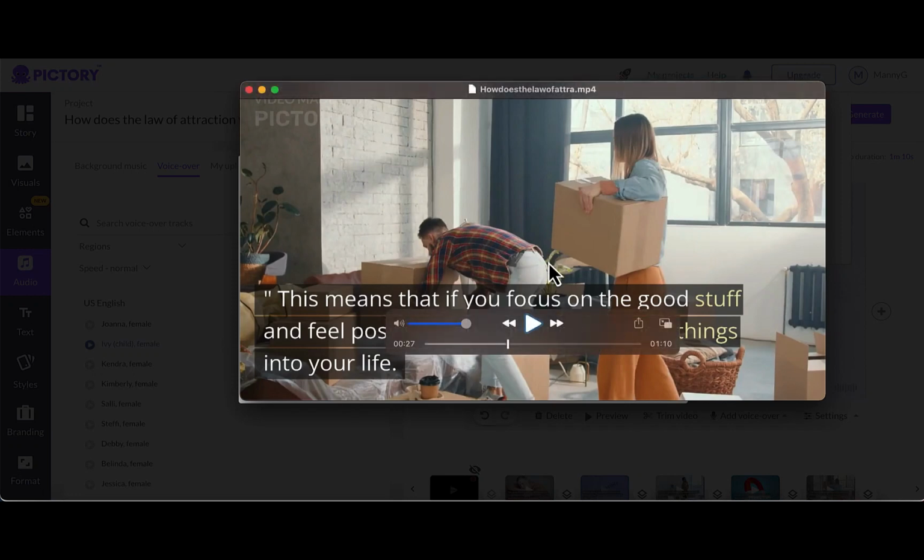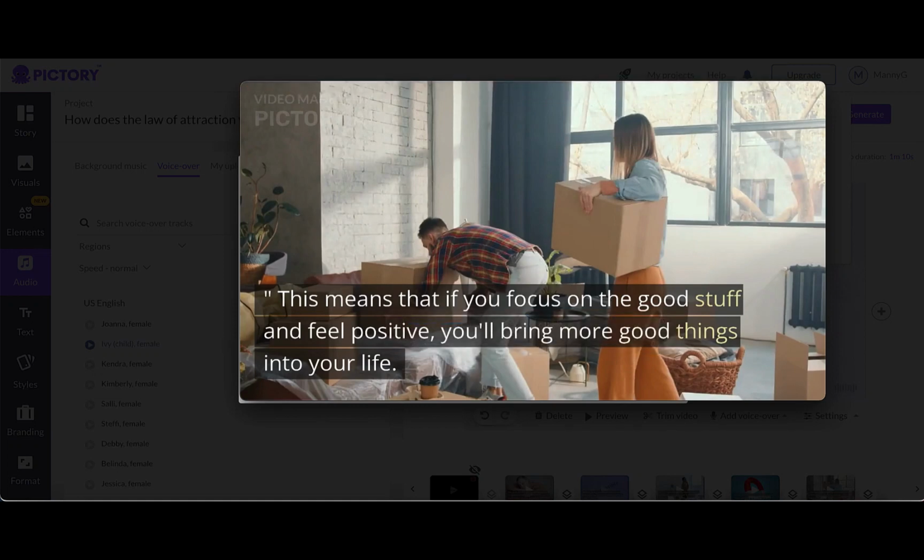So that's pretty much it for this video. This is how you can create AI-generated faceless videos for your YouTube channel. All you need to do just to use ChatGPT and this Pictory AI tool, so you can have a video up and running. And that's pretty much it for this video.